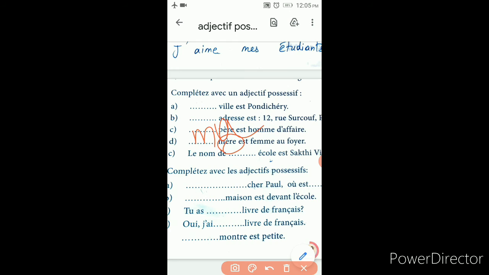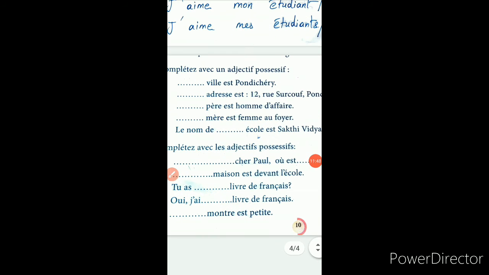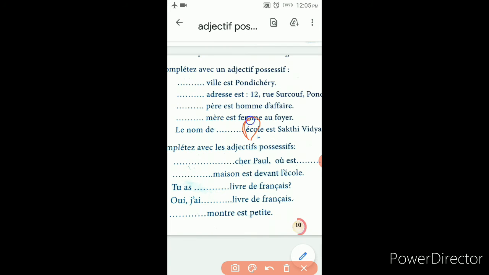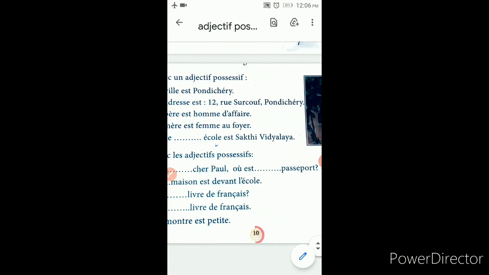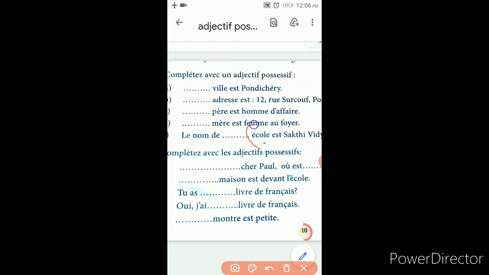Hope it is clear? Okay. Then the next one is the name of my school, école. School is singular and also it is starting with a vowel. So it is mon école. The name of my school is Shakti Vidyalaya. Le nom de mon école est Shakti Vidyalaya. École is starting with a vowel and it is singular, so it is mon école.